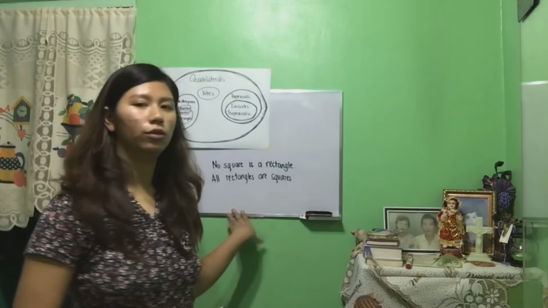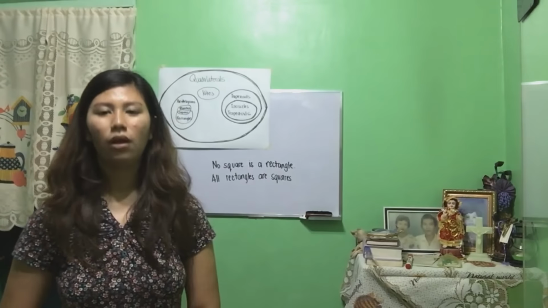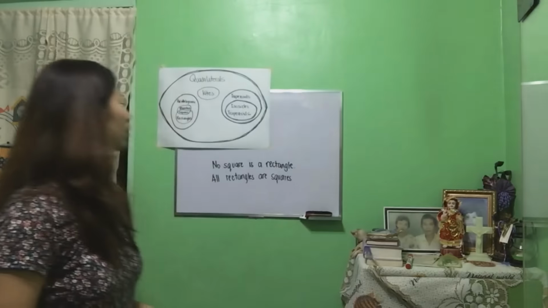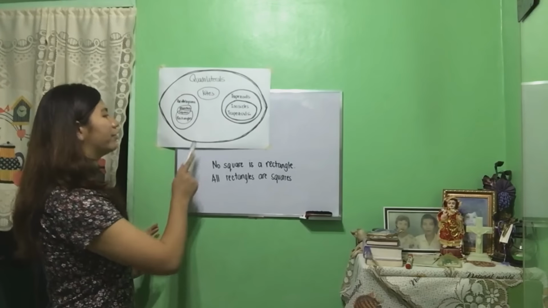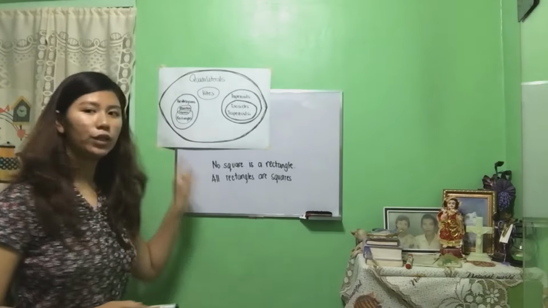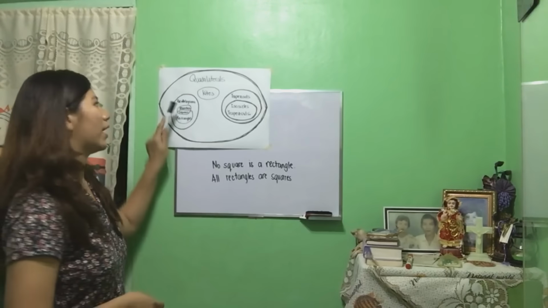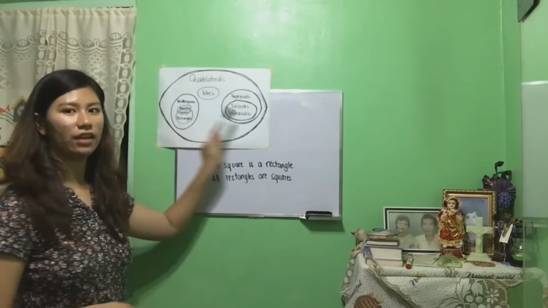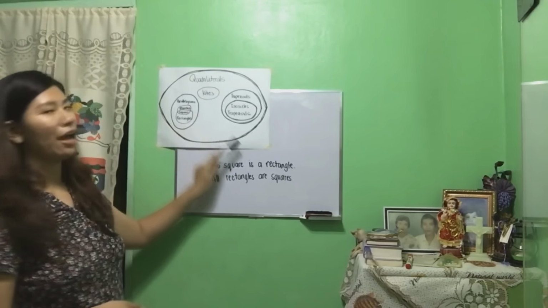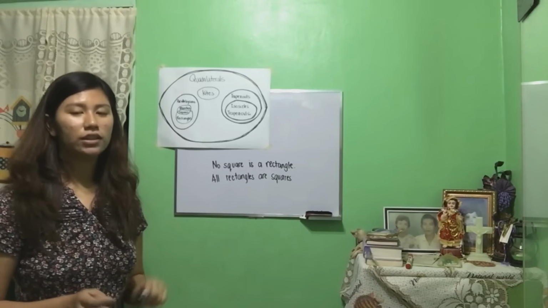In this example, we will apply the second rule, wherein it states that both statements could be false, or if one statement is false, the other one should be doubtful. Based on the Venn diagram given, we can conclude that quadrilaterals have 3 types: parallelograms, kites, and trapezoids, and each type has its own subgroups.